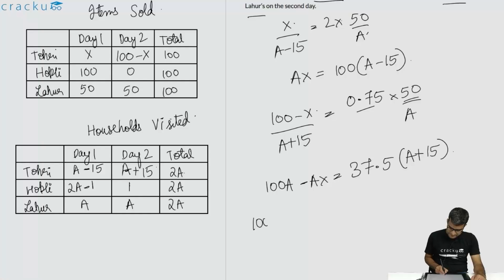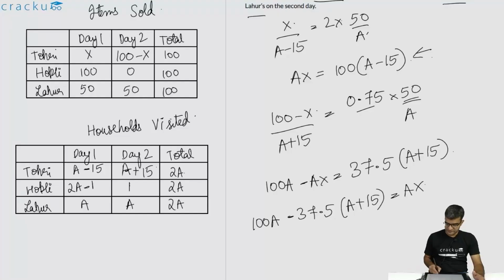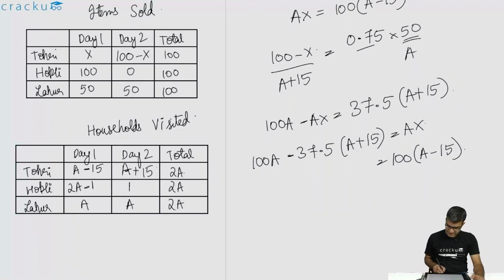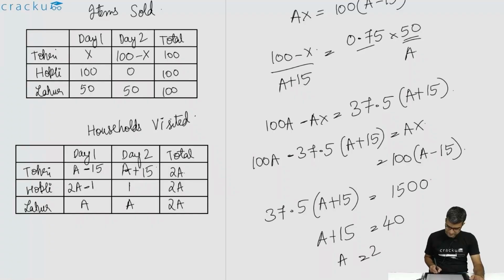or 100A minus 37.5 into A plus 15 is equal to AX, which is actually equal to 100 into A minus 15. Or we can just simplify this. You are going to get that 37.5 into A plus 15 is equal to 1500, or A plus 15 is equal to 40, or A is equal to 25.